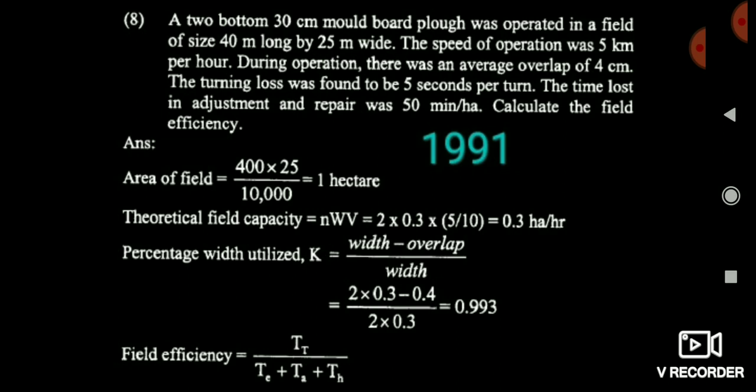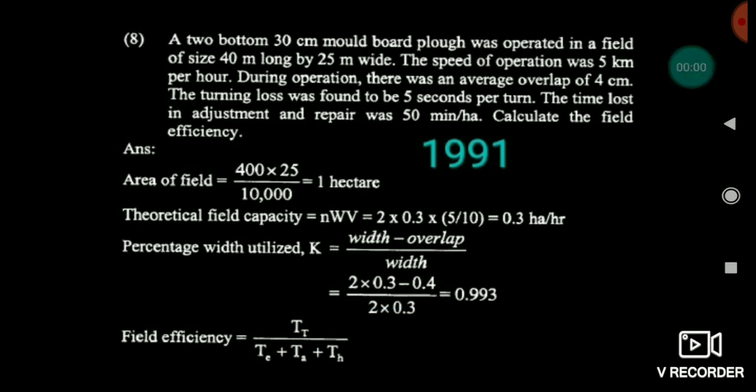Means friends, it is a two bottom plow. Total width is 30 into 2, because two bottom plow, 30 into 2, that is 60 centimeter, but average overlap of 4 centimeter. So 60 minus 4 is equal to 56 centimeter, which is the actual width. We will calculate the percentage width utilized.